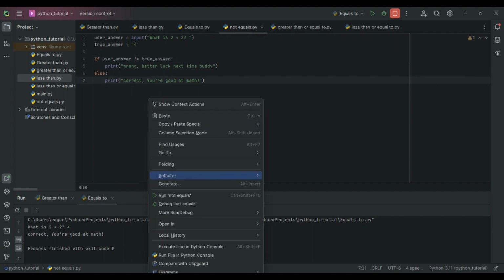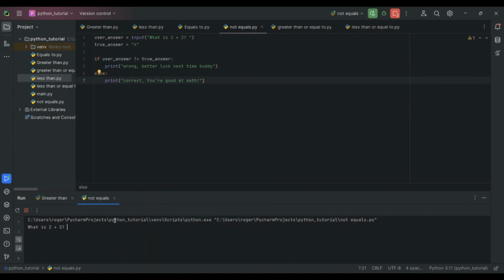So let's run it. Let's say 3 this time. Wrong. Better luck next time, buddy. So we had 3, and if the user does not equal 4, print wrong. And that is what happened.